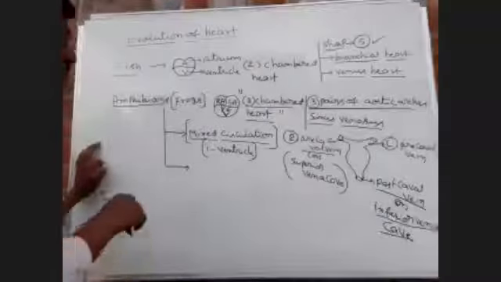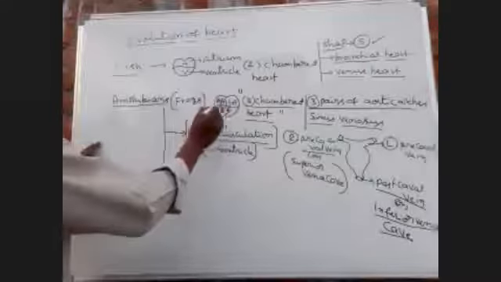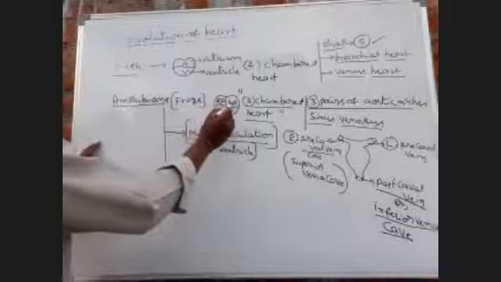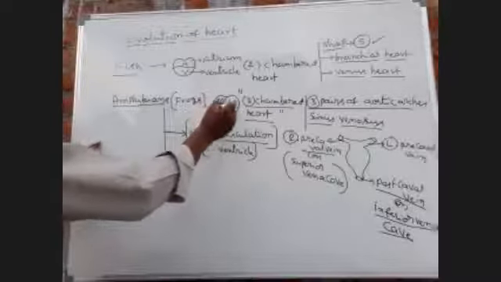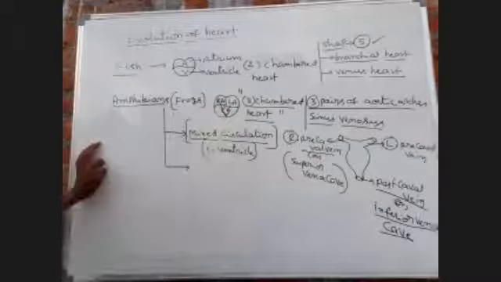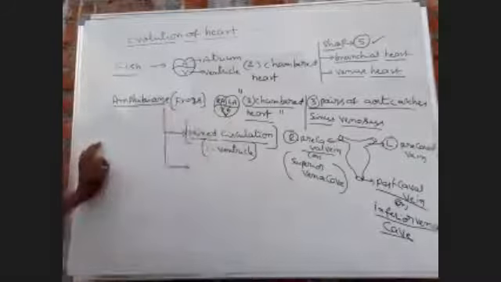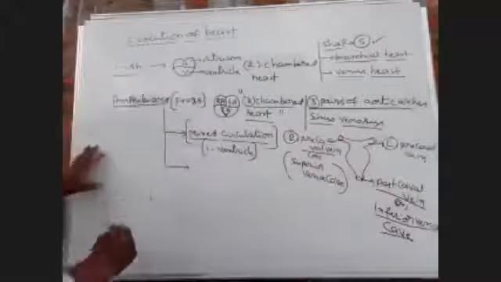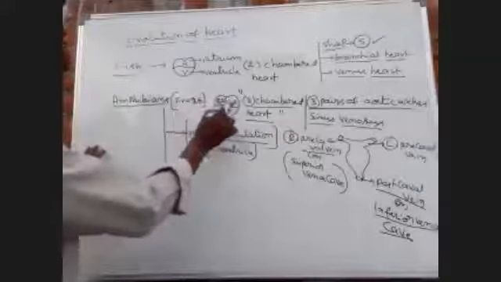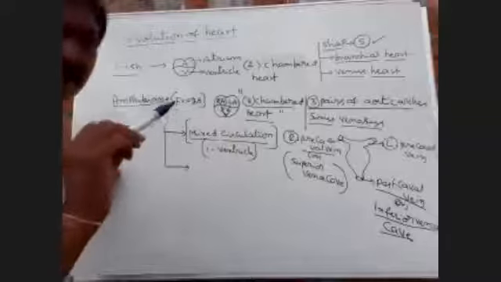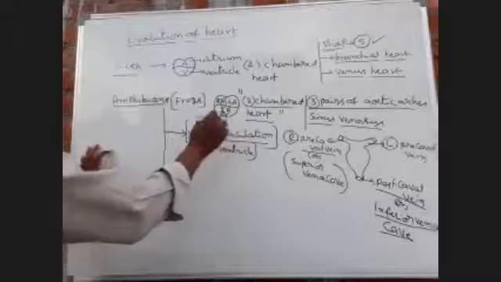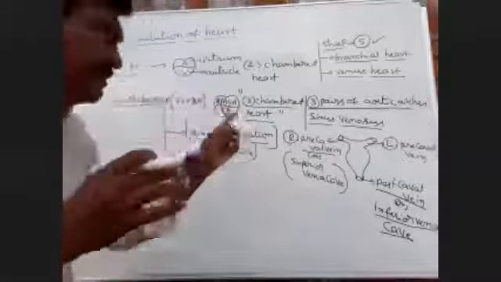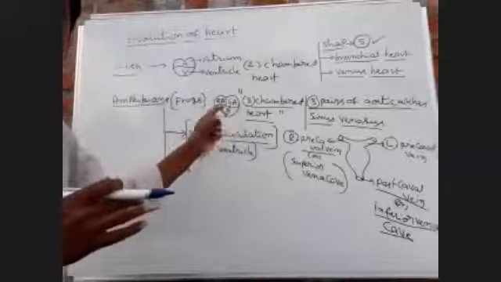Look carefully here. Up to the two atria there is complete double circulation, but in the ventricle both deoxygenated blood and oxygenated blood are mixed up.